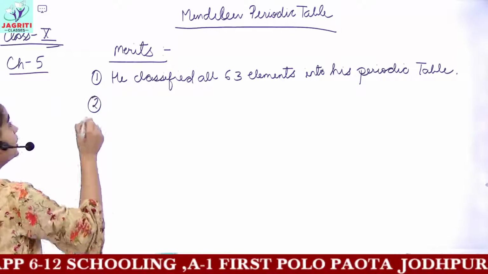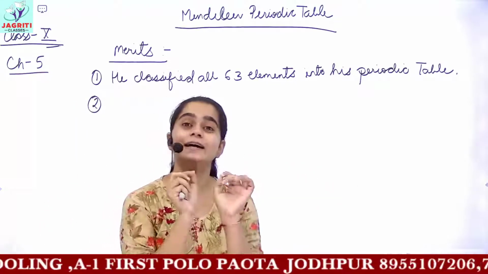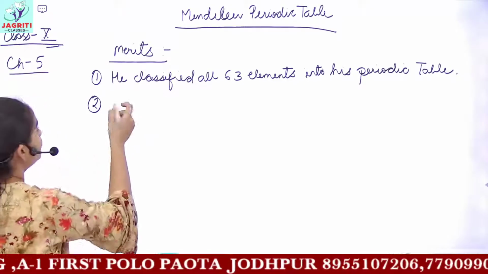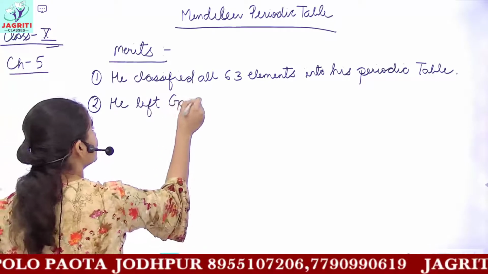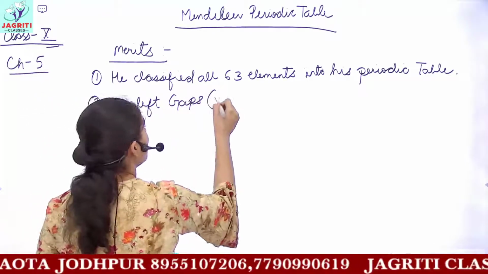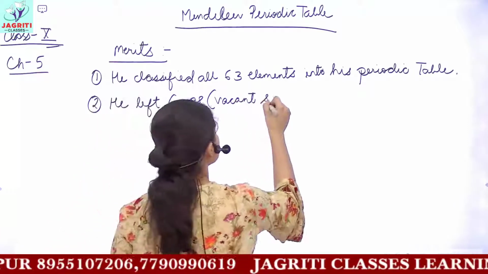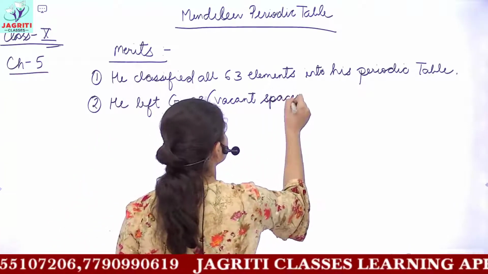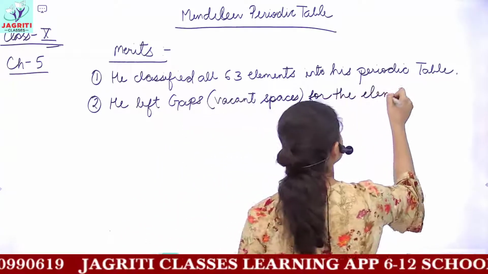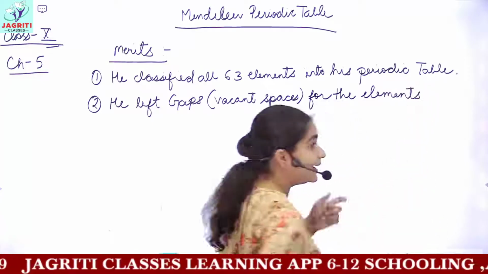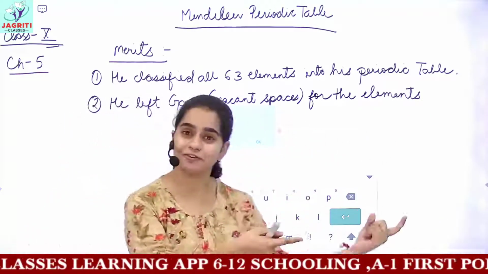Then the next merit was he also left gaps for certain elements which were undiscovered. Gaps here mean empty or vacant spaces. So Mendeleev left some vacant spaces for the elements which were undiscovered yet, but he knew that many elements would be discovered later.